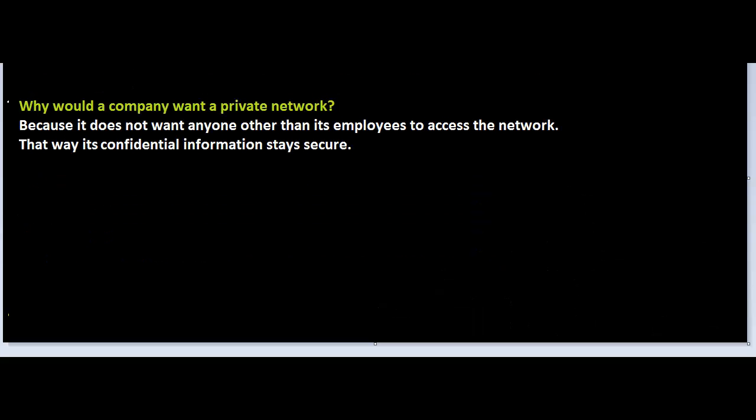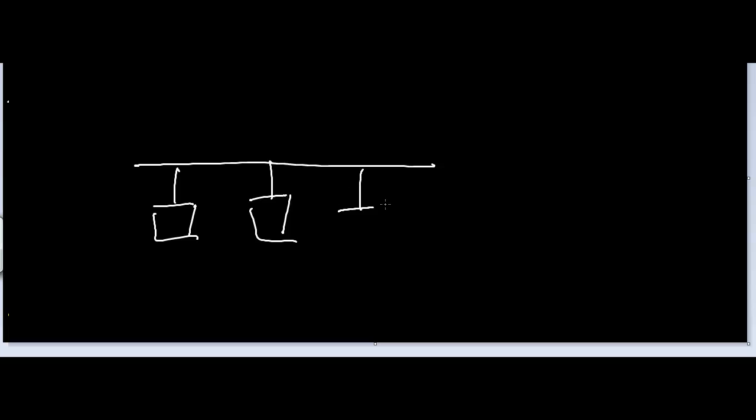So why would a company want a private network? Because it does not want anyone other than its employees to access the network. That way its confidential information stays secure. So a company may, for example, want to set up its local area network. It's going to have workstations, and it can also have a server, something like a web server,